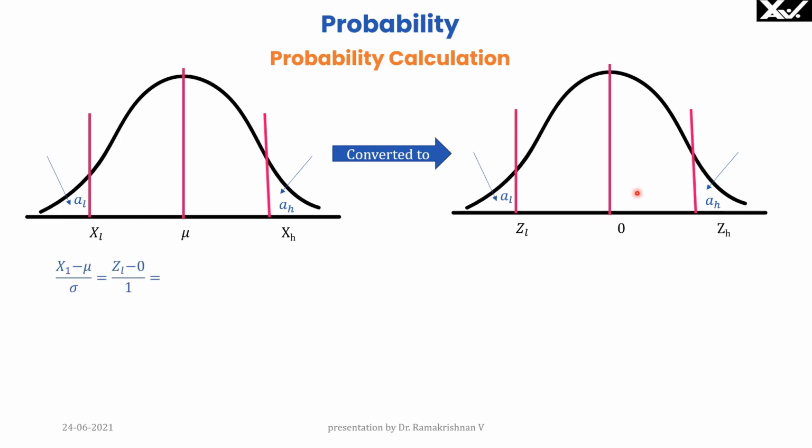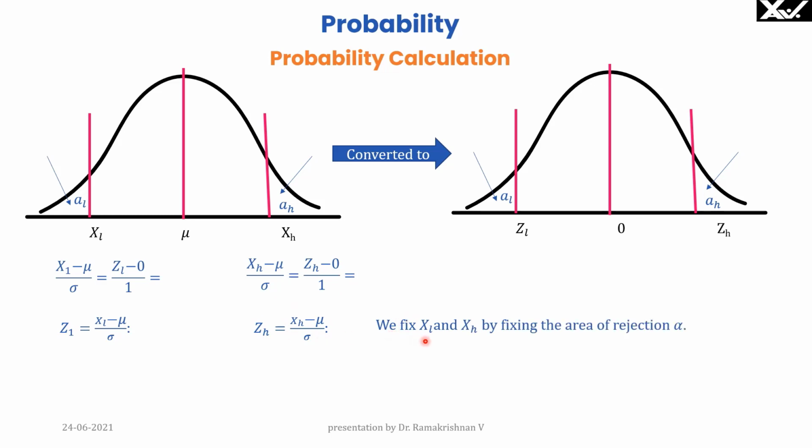So since the distributions are identical, we can take the ratio of XL minus mu by sigma. That should be equal to ZL minus 0 by 1, because 0 is the mean and 1 is the standard deviation for this standard normal distribution. So therefore, we can find ZL is equal to XL minus mu by sigma. Similarly, for this variable of interest, XH minus mu by sigma is equal to ZH minus 0 by 1, because these two areas should be same. So ZH is equal to XH minus mu by sigma.